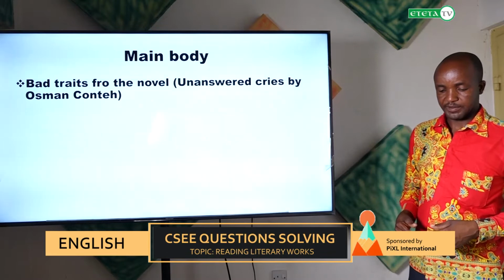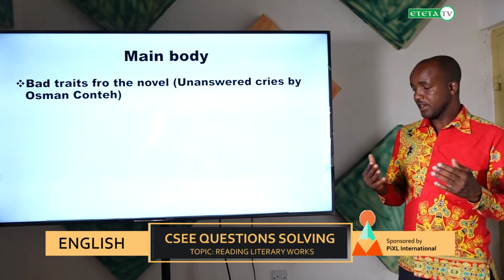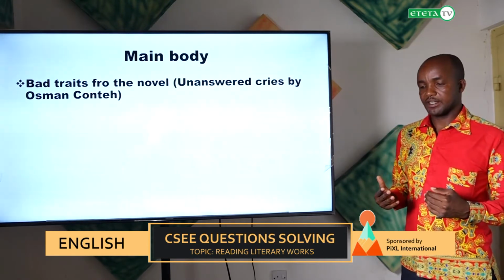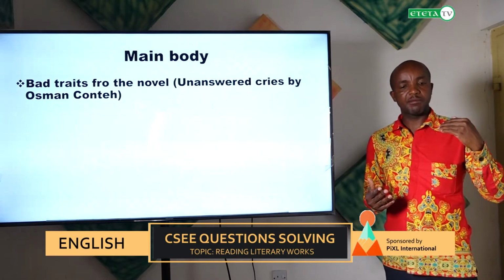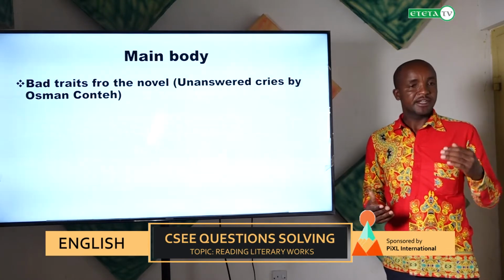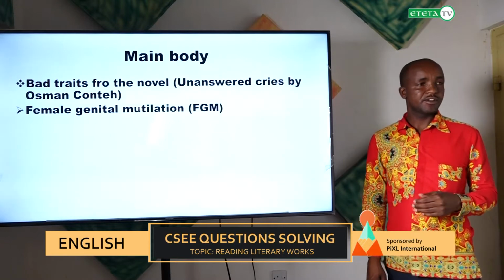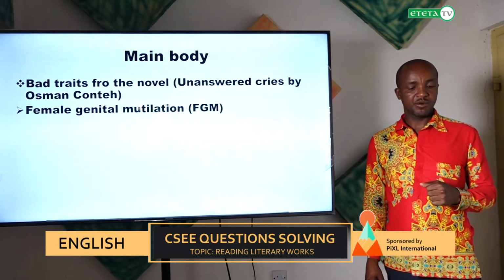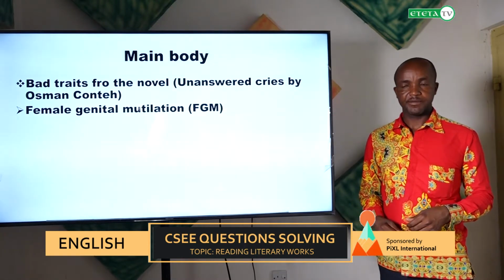other part of Africa. So you can see under this novel there are things which have been done which the contemporary society, the current society, is still practicing. So as a modern, growing society, we must stop them because they are said to be bad. One of the bad traits which has been raised by the writer of this book is female genital mutilation.